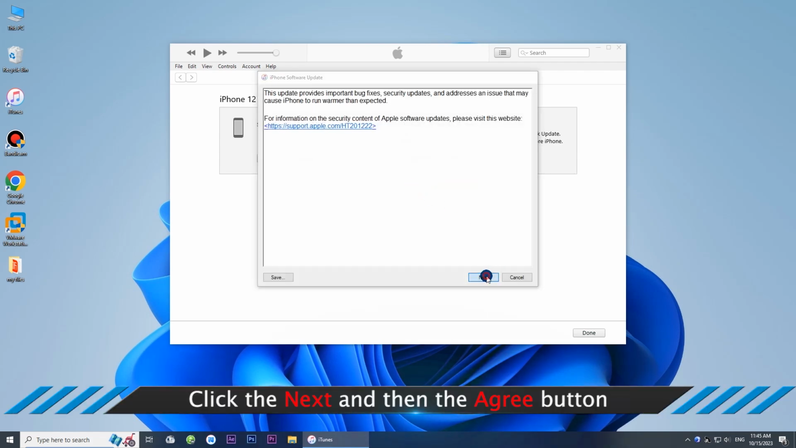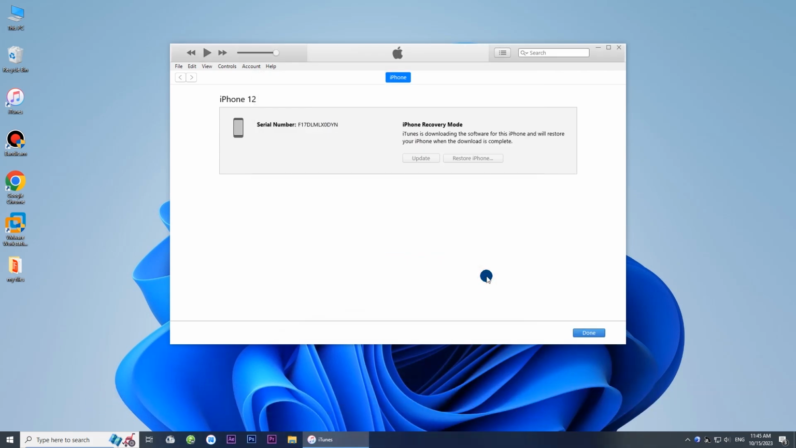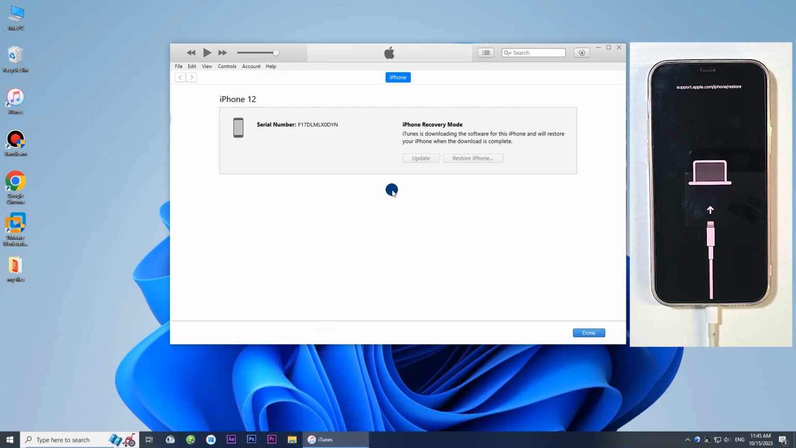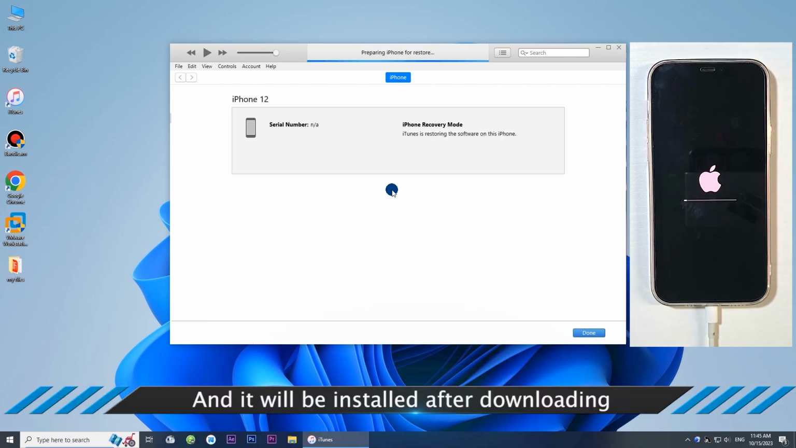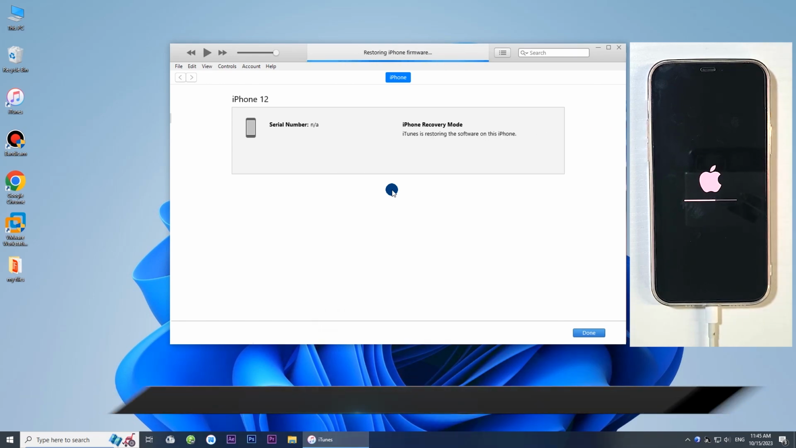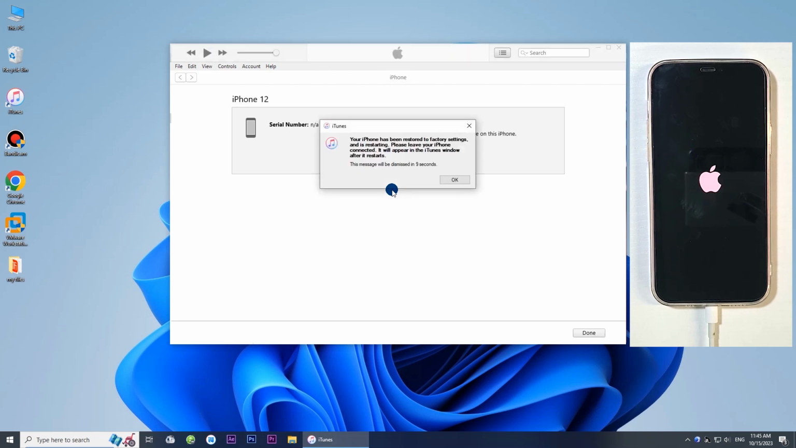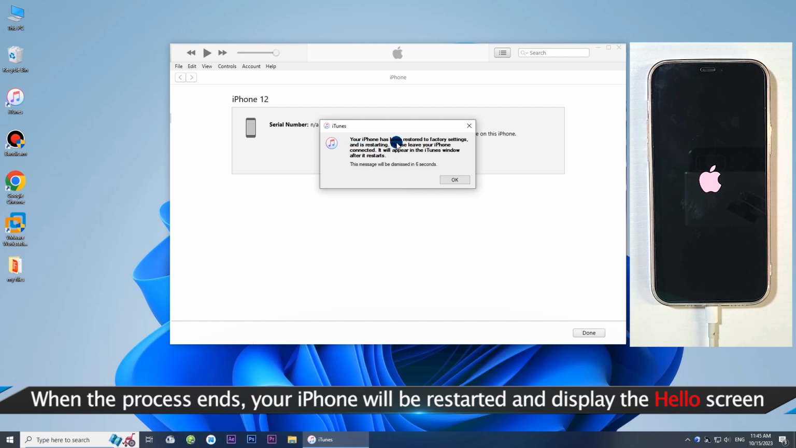Click the Next and then the Agree button. In no time, iTunes start downloading the latest iOS on your device. And it will be installed after downloading. When the process ends, your iPhone will be restarted and display the hello screen.